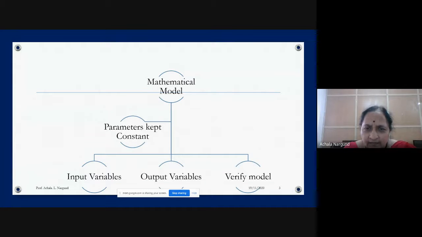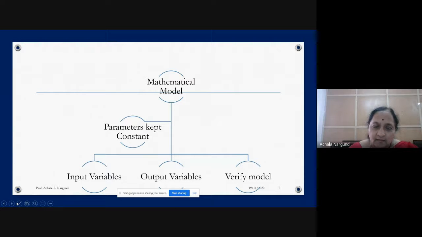So this is what we call a line figure, line diagram, Rekha Chitra. So: mathematical model, input variables, output variables, verify model. In between inputting the variables and outputting the variables and verifying the model, before that I have to have some parameters kept constant.